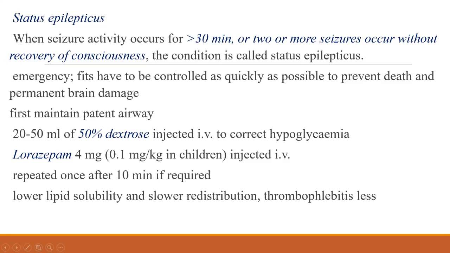Our action should be so fast, and then we can give 50% dextrose, because we don't know whether the person is developing this epilepsy because of hypoglycemia. Hypoglycemia also can cause convulsion. So we can give 50% dextrose immediately. If it is due to hypoglycemia, he will recover immediately. But even if it is not due to hypoglycemia, giving 50% dextrose won't cause any damage.